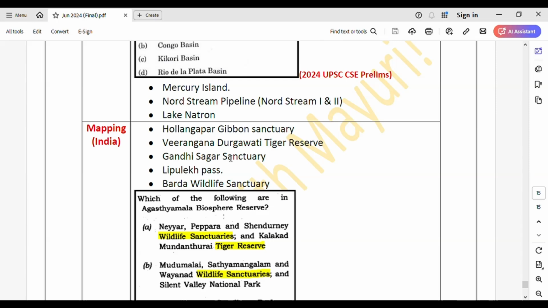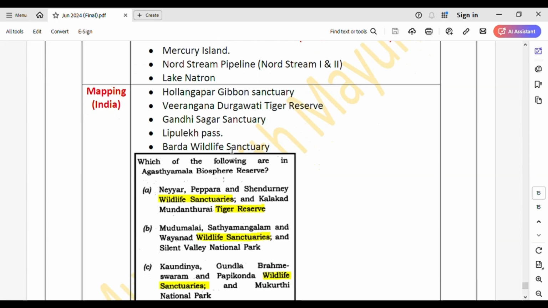Sometimes they also ask questions like this; I have attached one snippet. See, there is this Agasthyamala Biosphere Reserve, and which national parks and wildlife sanctuaries are a part of it. So if you're reading about any national parks, sanctuaries, tiger reserves, just see whether they form a part of any biosphere reserve. Just have a look at this information and the states in which they are located.